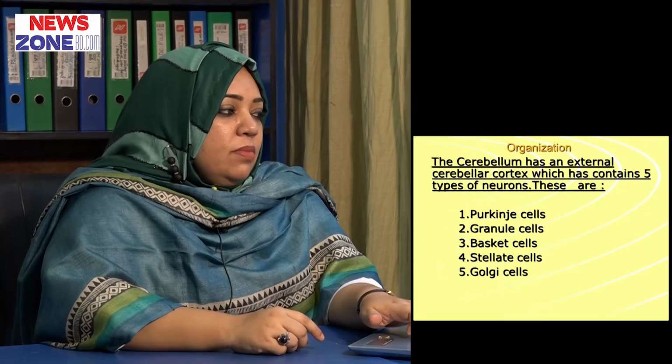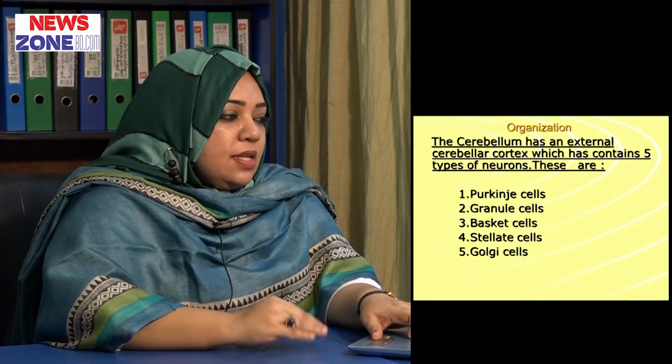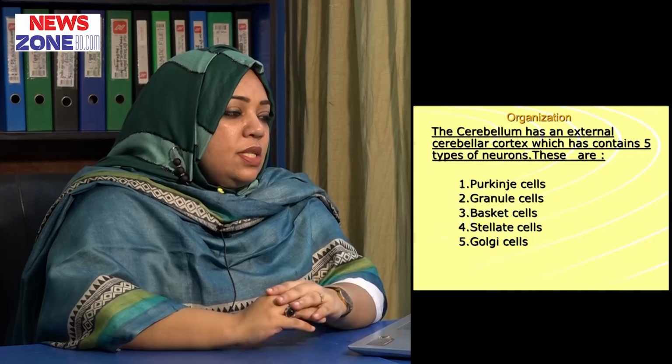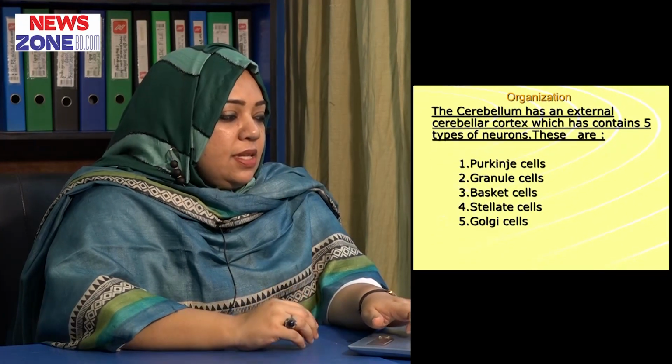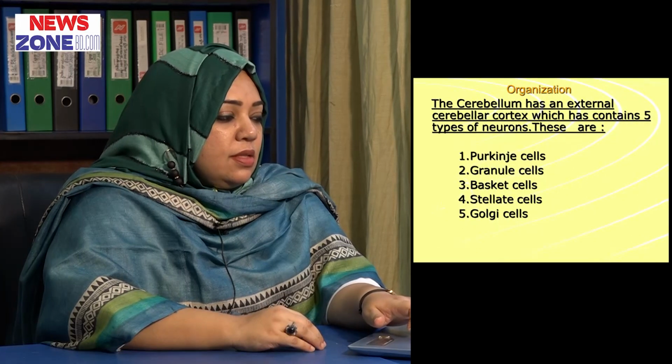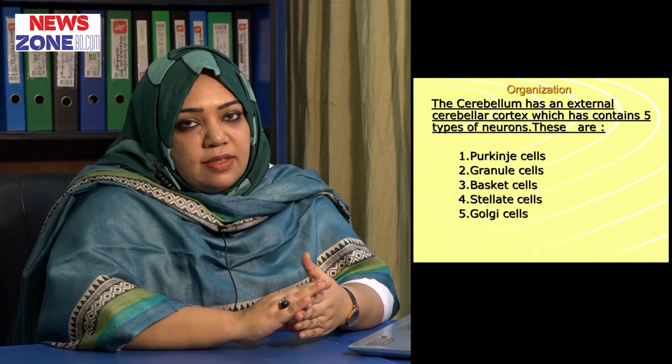Now, in terms of organization, the cerebellum has an external cerebellar cortex which has five types of neurons. These are the Purkinje cells, the granule cells, the basket cells, the stellate cells and the Golgi cells.